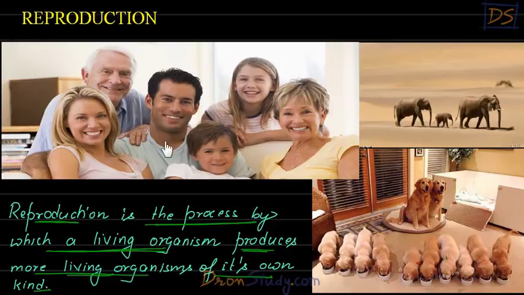When human beings do reproduction, they will produce other human beings, right? When an elephant does reproduction, it will produce another elephant. When a dog does reproduction, it will produce other dogs. That's why it is said that reproduction is a process in which a living being produces other living beings of a similar kind.